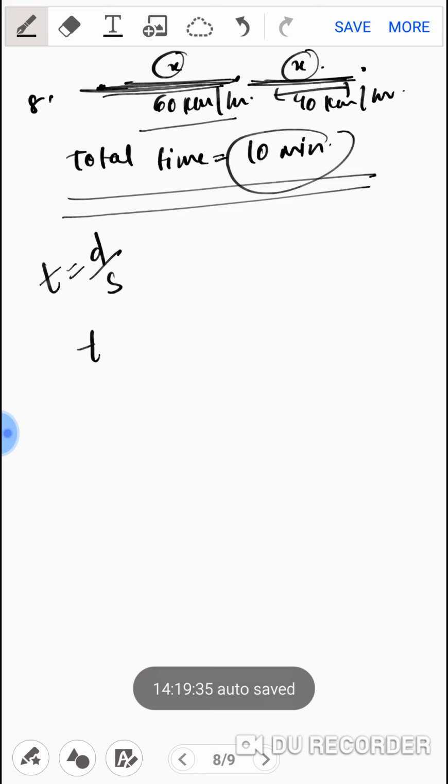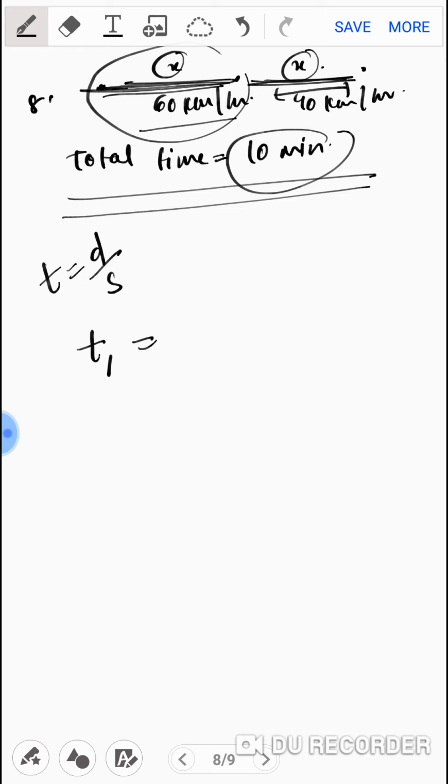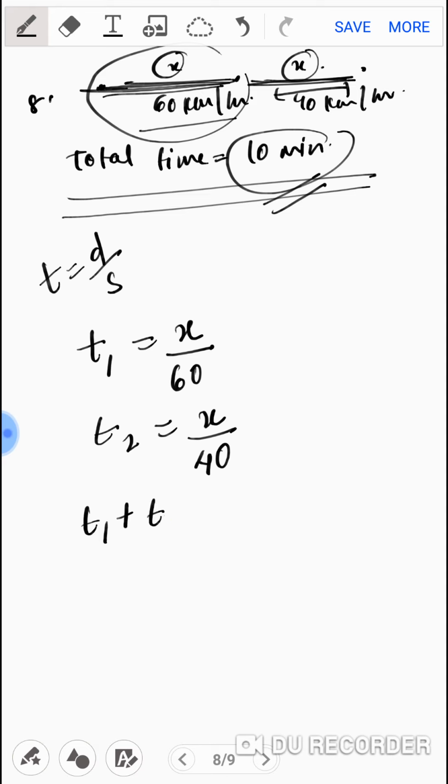So here also time 1 for the half journey will be distance x, speed 60 km per hour. What about time 2? For the other half of the journey, distance x, speed 40 km per hour. And the total time is given as 10 minutes. So you have to consider time 1 plus time 2 is equal to 10 minutes.